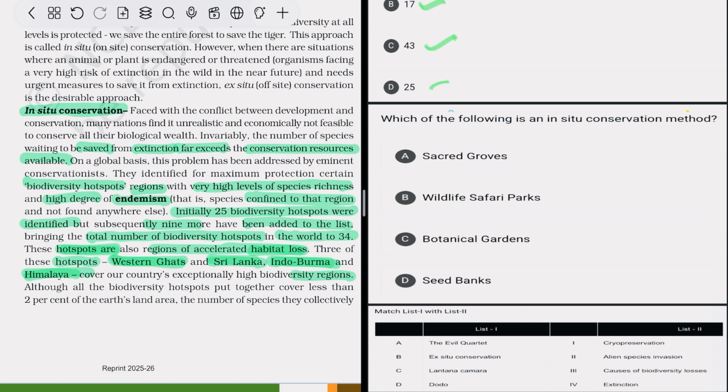If one species is found in the Western Ghats, it is found in the Western Ghats only, not found anywhere else. You can't find it in any area other than the Western Ghats. So that is endemism. Confined to that area only, not found anywhere else, that is endemism. And a biodiversity hotspot has high species richness and a high degree of endemism.